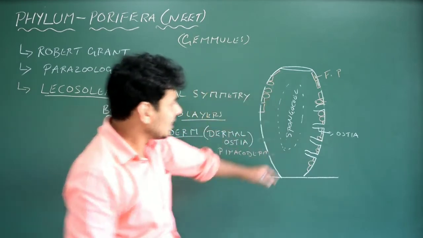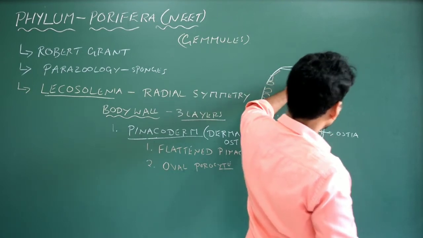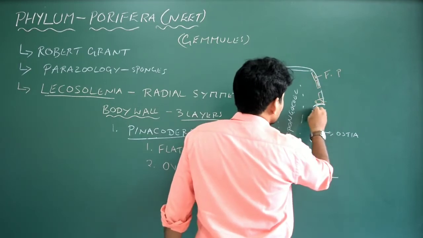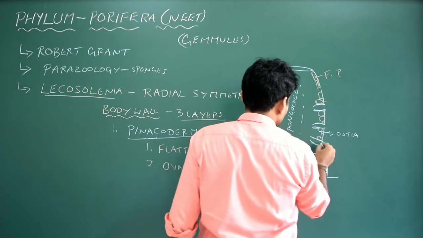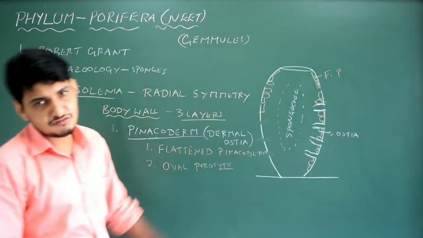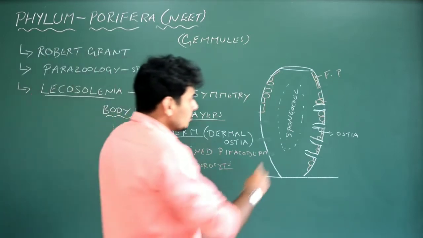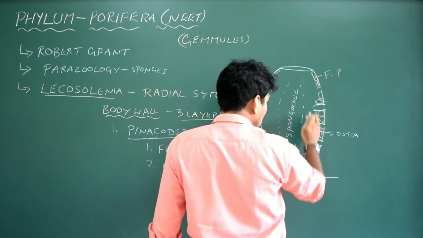Exactly between the flattened pinacoderm and oval porocyte, you see something which is not a cell actually, but a cavity, a small canal-like structure, that is nothing but ostia. You see millions of ostia. So everything comes under pinacoderm. This is one thing. I'm going to leave some space here because it is the middle layer. I'm not going to talk about the middle layer now.